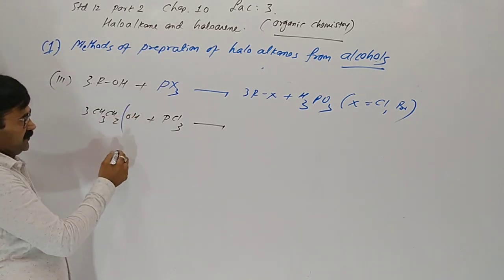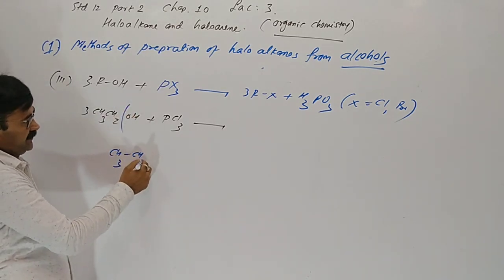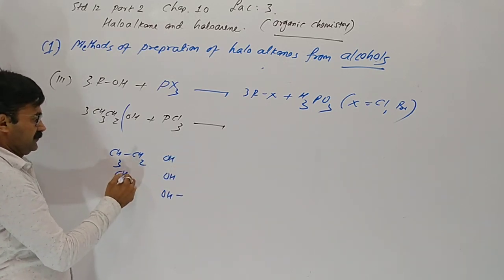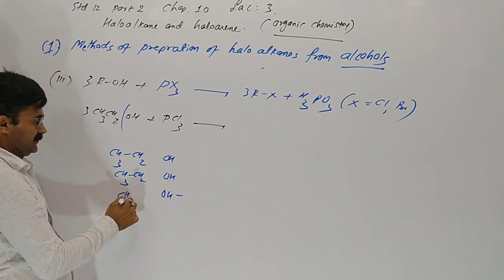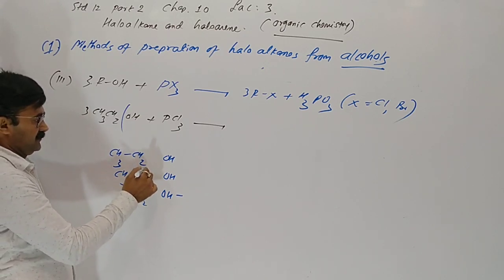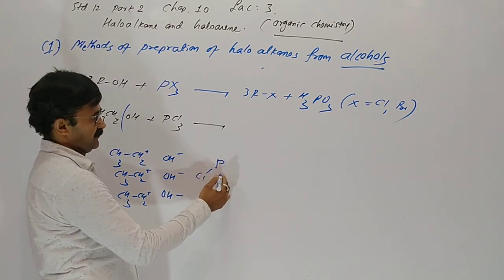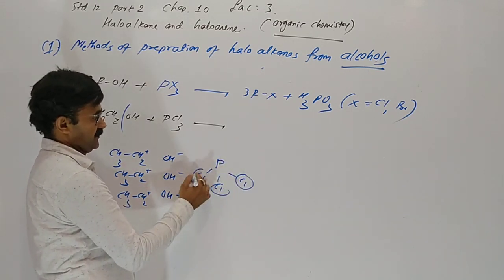So what happens? We know the bond breaks between carbon and OH. So 3 OH groups from 3 ethyl groups will separate. Here PCl3 has 1 phosphorus and 3 chlorine.